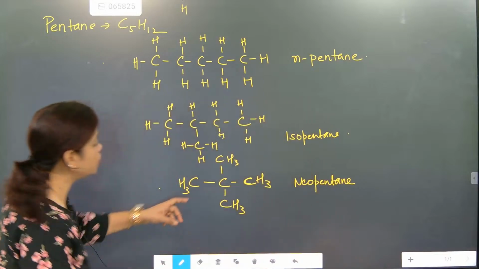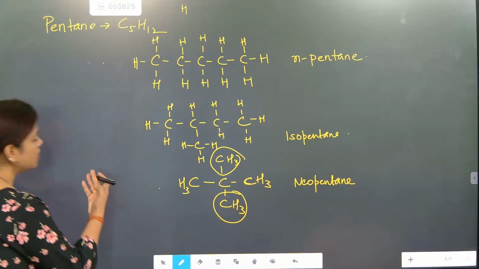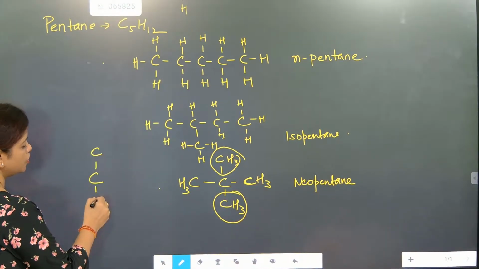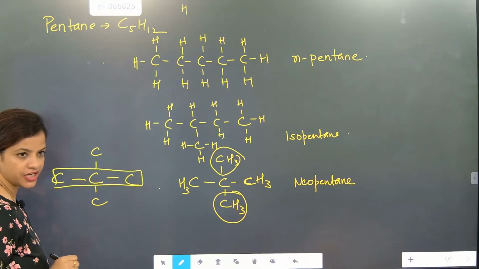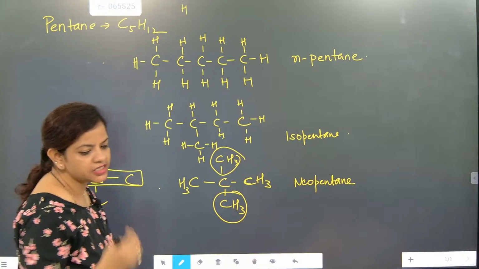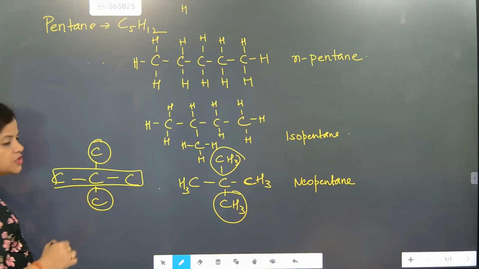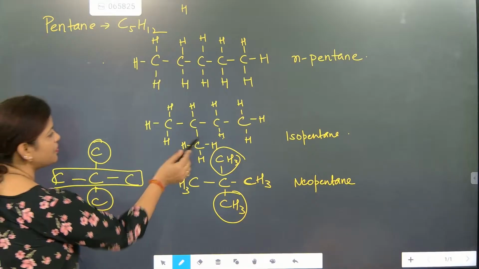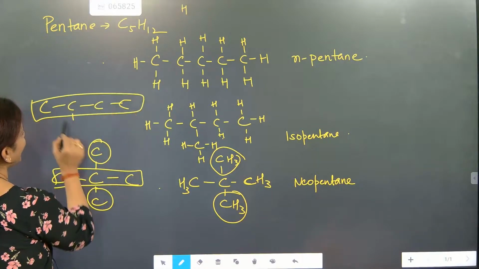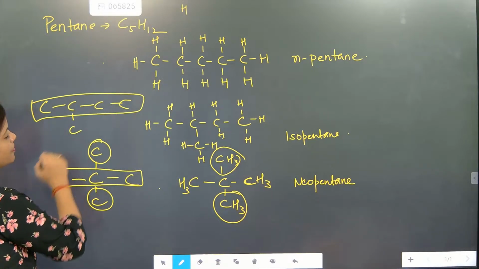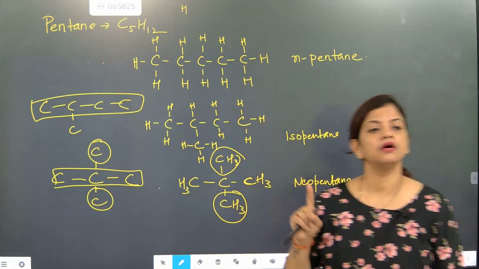Neopentane means two branches are coming. This is exactly one branch and another branch. Here, a single carbon is added with two other carbons. See here, this is the parent chain. One you have to take as the parent chain. With the parent, how many substituents are there? Here two substituents are present. So one and two. In the previous one, two, three, four. This is the parent chain. In this parent chain, only one is there, so it is called what, beta? Iso. When two are there, it is called neo. Single, normal.